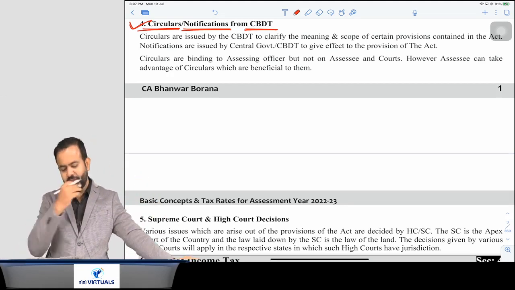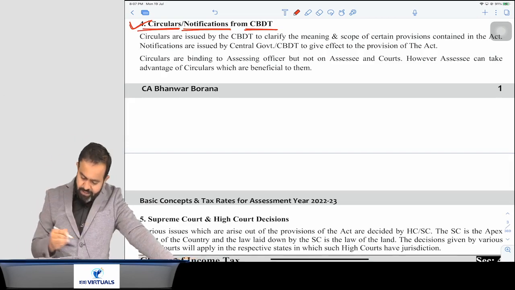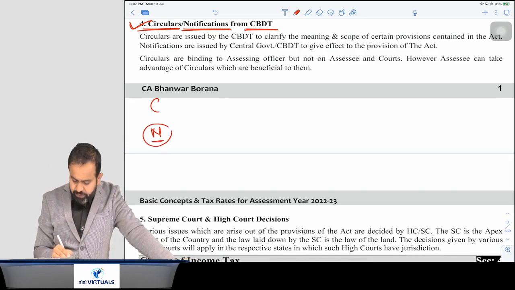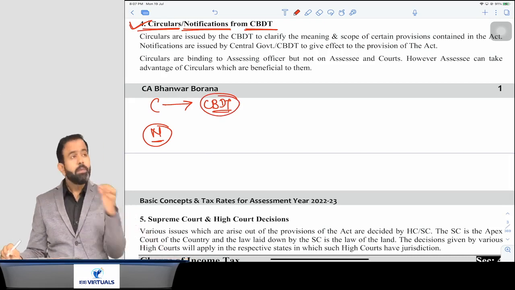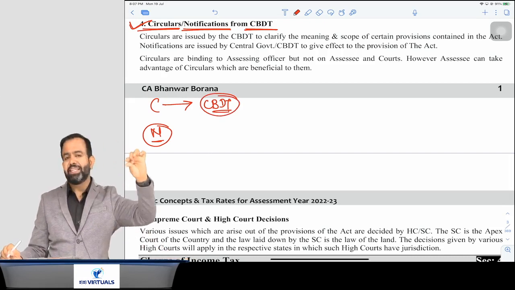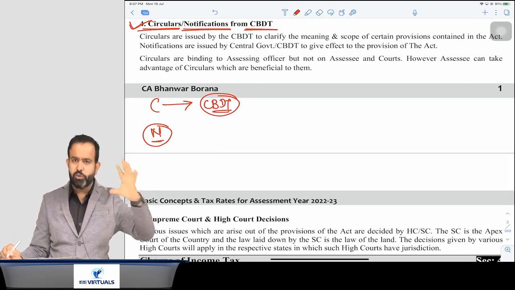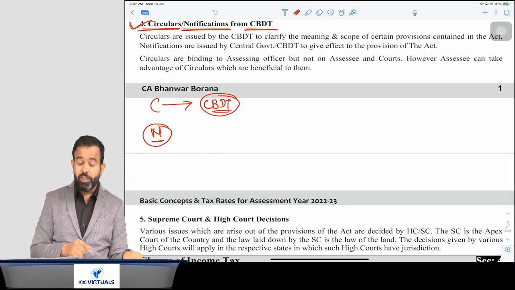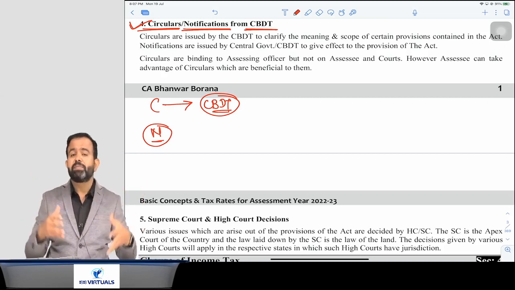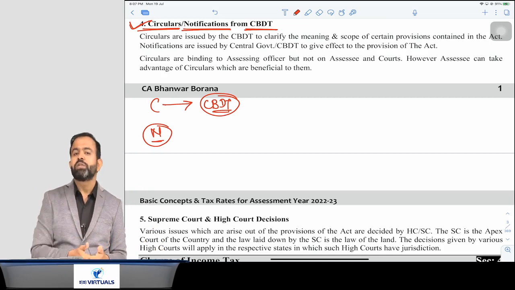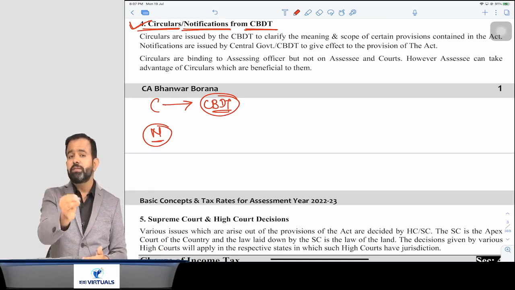Okay. We'll explain to you, don't worry. One is the circular and one is the notification. Circulars are normally issued by the CBDT. If they want to clarify something, then they always issue a circular. So a circular clarifies something if there is any doubt or dispute. To clarify that particular doubt, they always come with a circular.